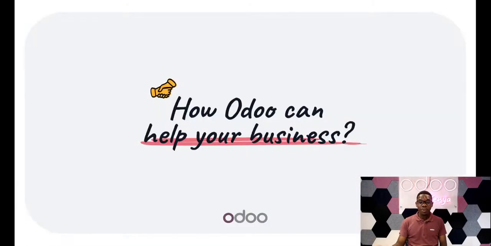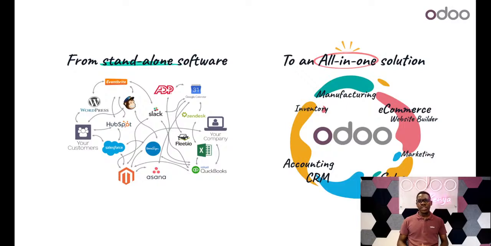So how can Odoo help your business? With the advantage we pointed out earlier, we realized that as one tool, compared to other approaches whereby you could have a standalone software for each and every task, Odoo as one tool can encompass all these requirements.